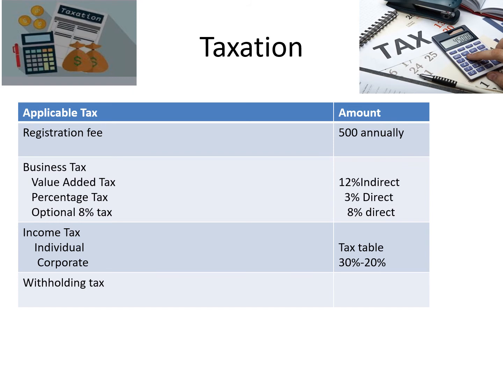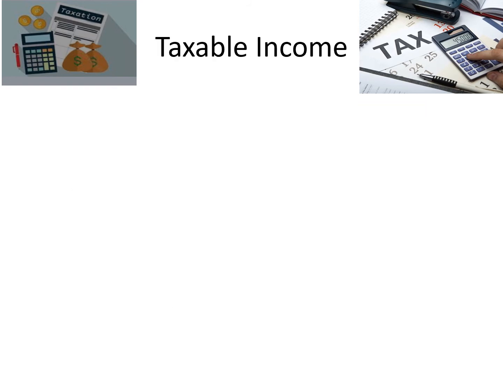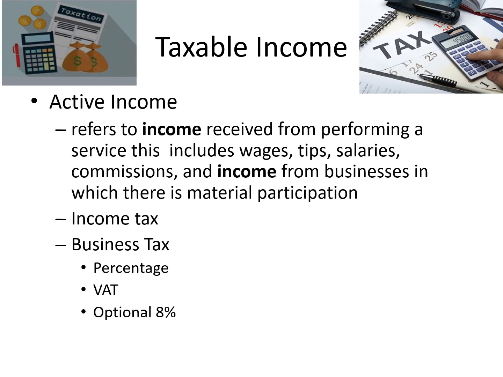Because under percentage, it's not allowed. Under optional, it's not allowed because the 8% is subject to its gross amount. Okay? So let's see. So we have two kinds of income.